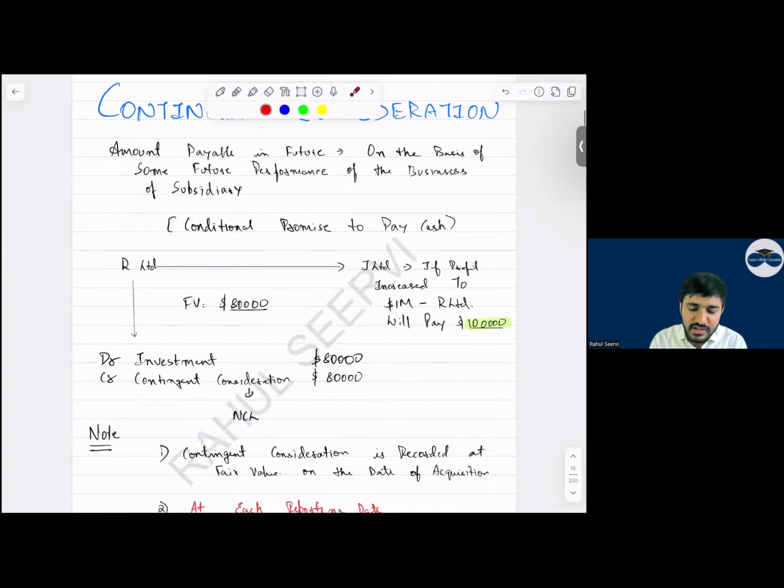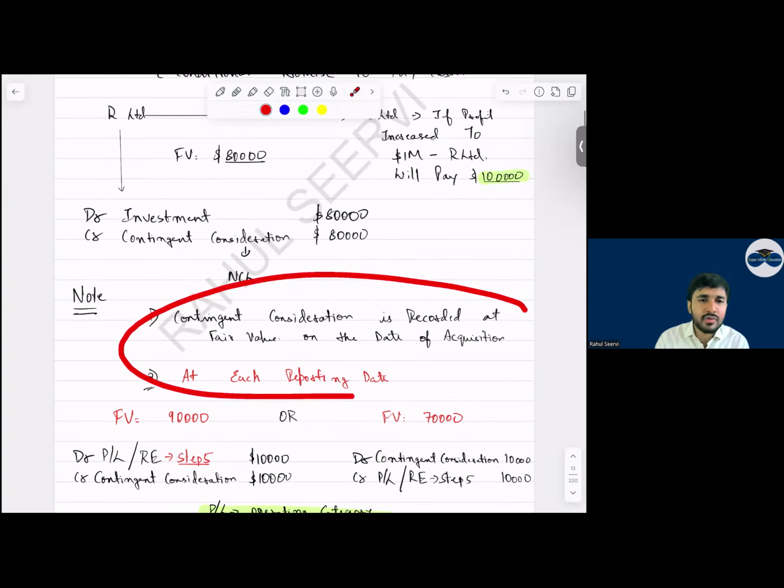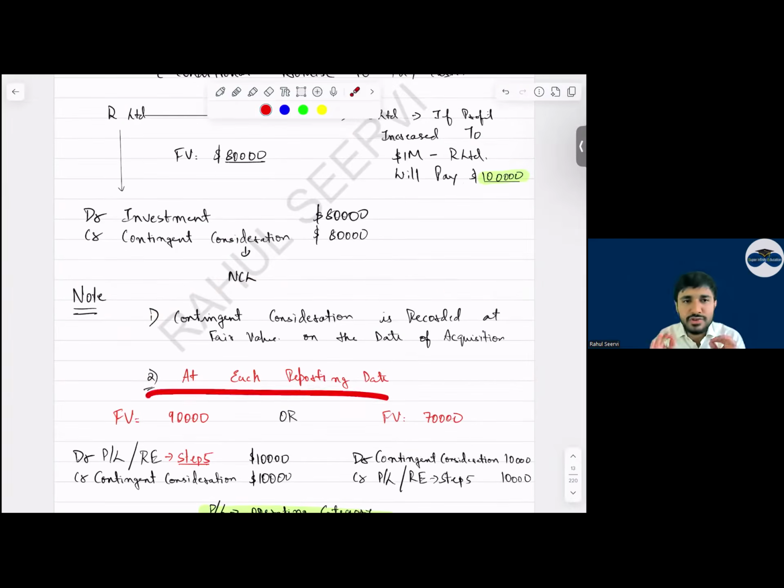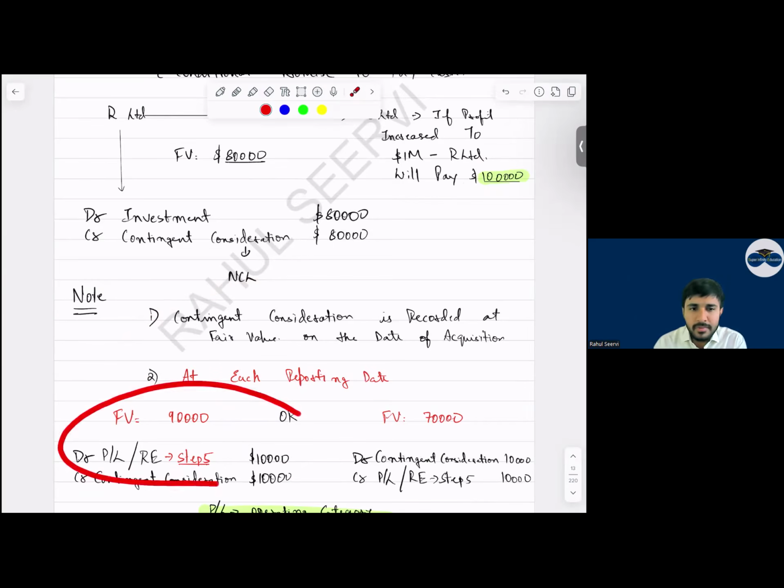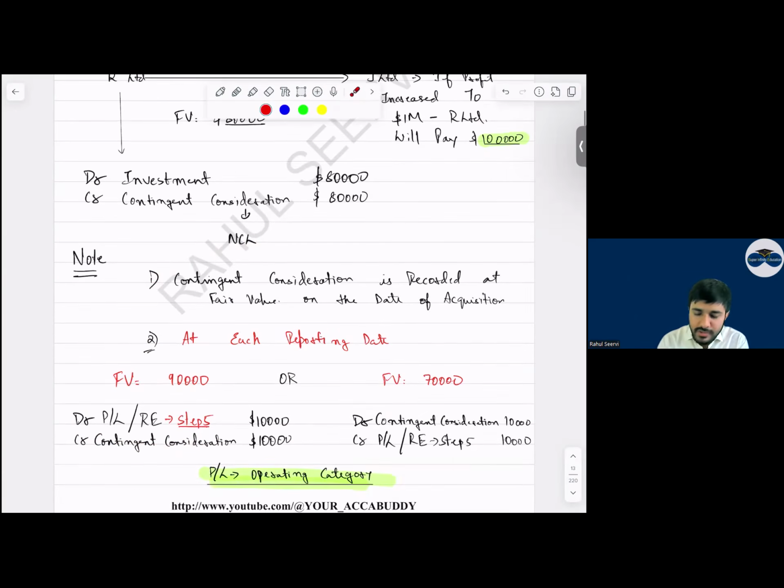Yes, sir. So contingent consideration we recognize at fair value. And can I say at each reporting date we have to measure the fair value? Either the fair value of the contingent consideration will increase. If it increases, can I say it is a loss? Liability value increase हो रहा. If the value is decreasing, it is a gain. So we recognize this in step number 5, retained earnings, and in P&L we recognize in operating category.